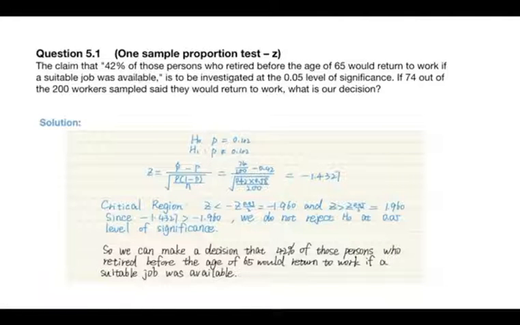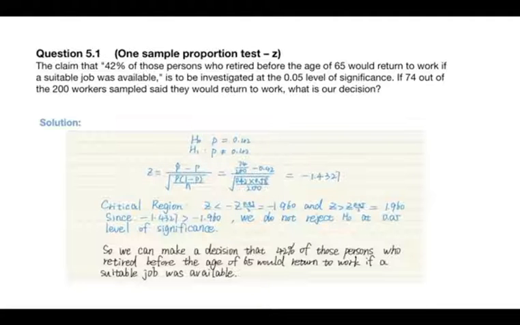From the question, we know the null hypothesis is P equals 0.42, and the alternative hypothesis is P does not equal 0.42. Now we can calculate that Z equals negative 1.4327. The critical region is Z less than negative 1.96 and Z larger than 1.96.